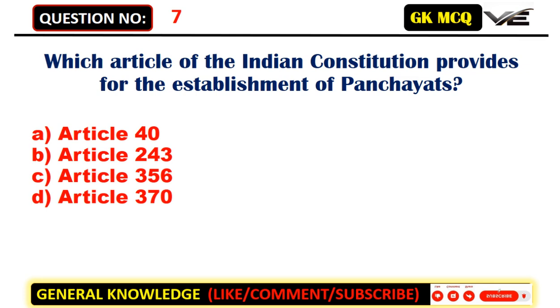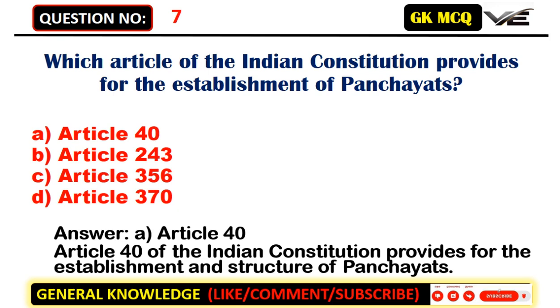Which article of the Indian Constitution provides for the establishment of panchayats? A. Article 40. B. Article 243. C. Article 356. D. Article 370. Answer: A. Article 40. Article 40 of the Indian Constitution provides for the establishment and structure of panchayats.